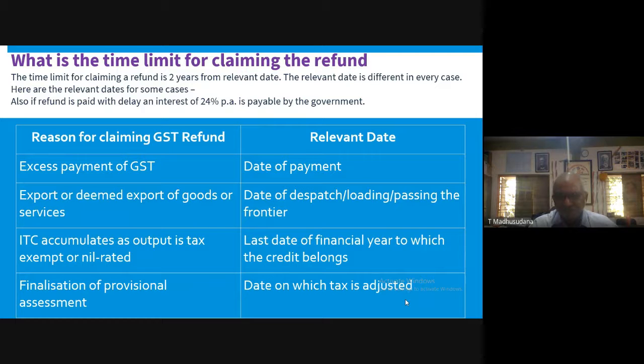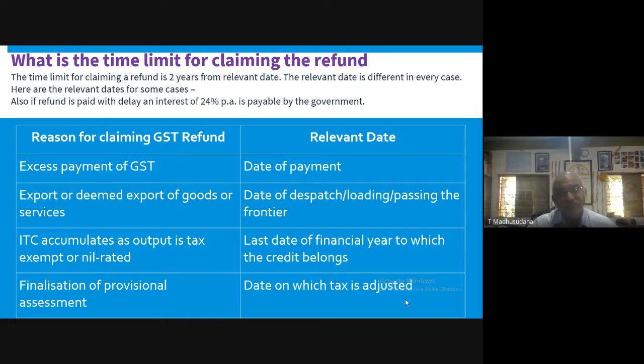Next, finalization of provisional assessment. In case of finalization of provisional assessment, the relevant date is the date on which tax is adjusted. After that date, 2 years is the time limit.